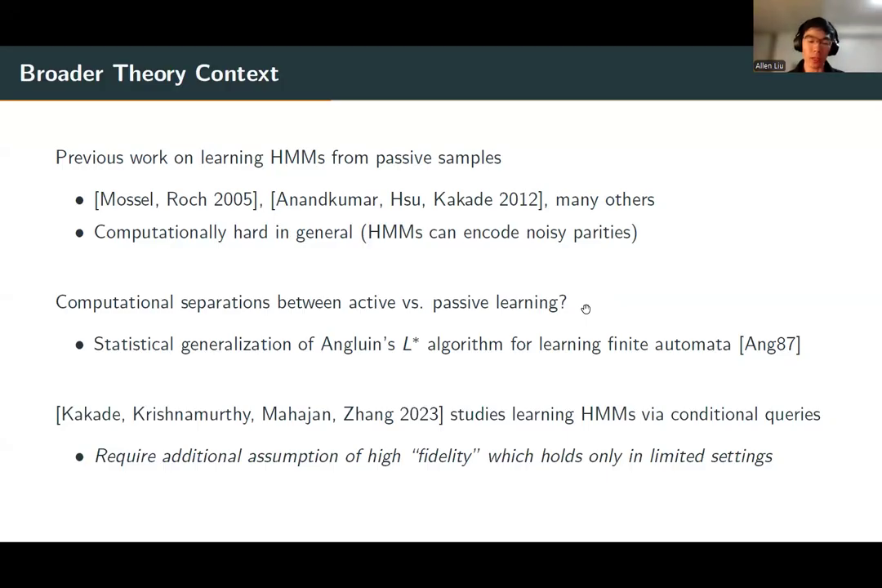Perhaps most directly relevant to what I will discuss today is the recent work of Kakade, Krishnamurthy, Mahajan, and Zhang in 2023 that studies exactly this problem of learning HMMs via conditional queries. But the bottom line is that their result requires an additional assumption of high fidelity, which holds only in limited settings. Moreover, this assumption of fidelity is both hard to interpret and hard to justify. Thus, the question of whether learning with no additional assumptions is possible remains open.